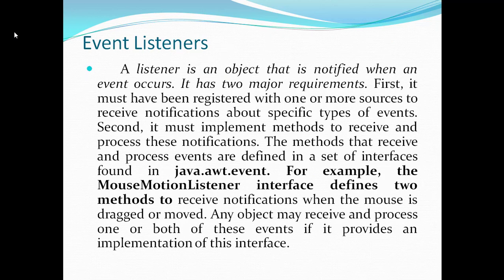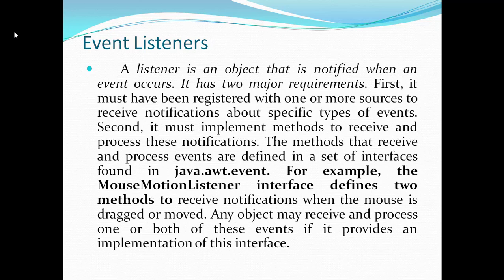Event listeners. A listener is an object that is notified when an event occurs. An event listener has two major requirements. First, it must have registered with one or more sources to receive notifications about specific types of events. And second, it must implement methods to receive and process these notifications.